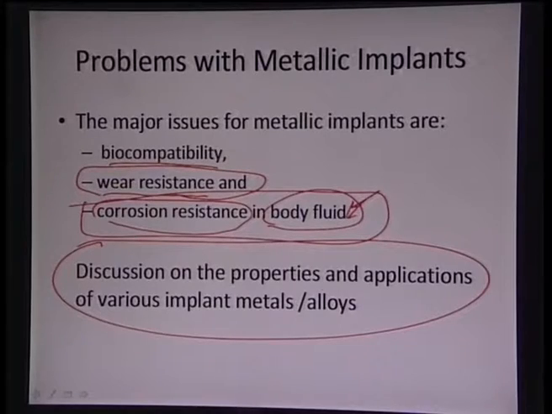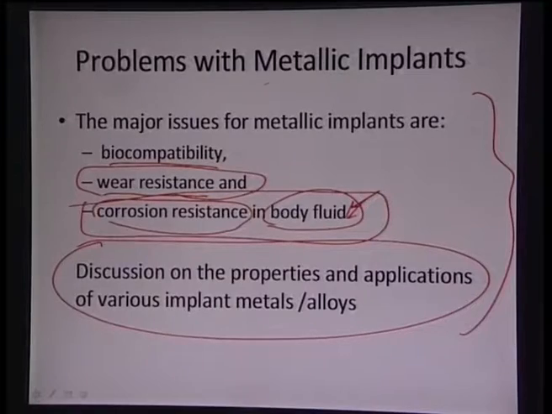For overcoming the biocompatibility issue of cytotoxicity, because if ions are released from these metallic materials into the body, it can be very irritant, even toxic to the body, generally some coatings are applied on the metallic implants. Those can be ceramic coatings with certain porosity. Ceramic not only provides biocompatibility, it can also render much more enhanced wear resistance and much more corrosion resistance in the body fluid environment.